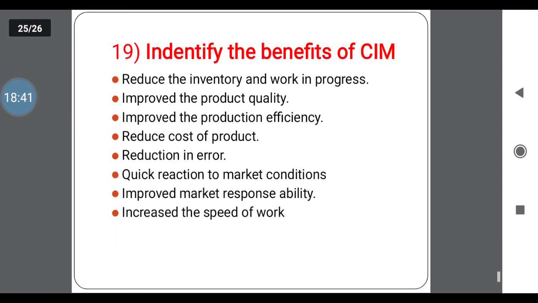Next one, identify the benefits of SIM, or what are the benefits of SIM, why it is required. As you know, first one, to reduce the inventory and work in progress. For that also we are using the SIM. Next one, to improve the product quality, that is increasing the quality of your product. Next one, improved production efficiency. If the quality is improved, automatically efficiency also increases. Reduce the cost of product by reducing the unnecessary operations. Reduction in error, that is the wastage error or any errors we can reduce in this technology.